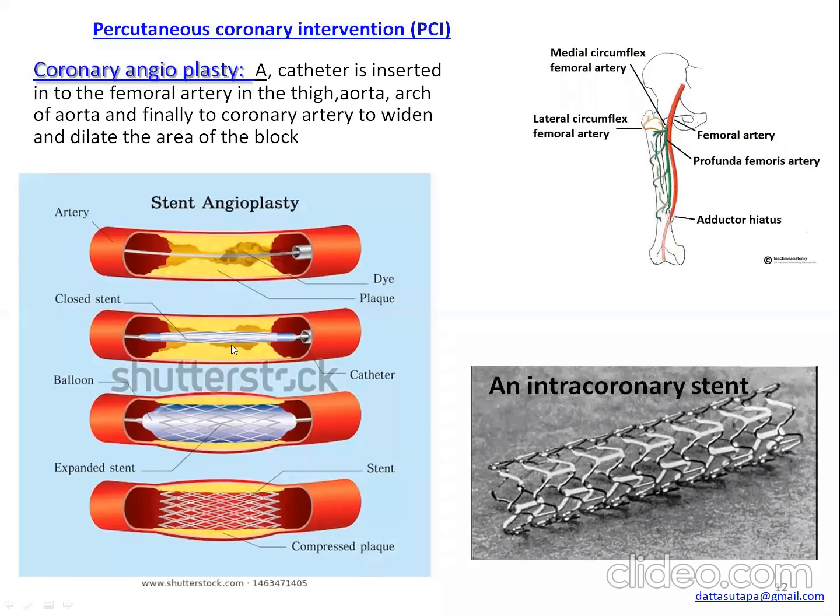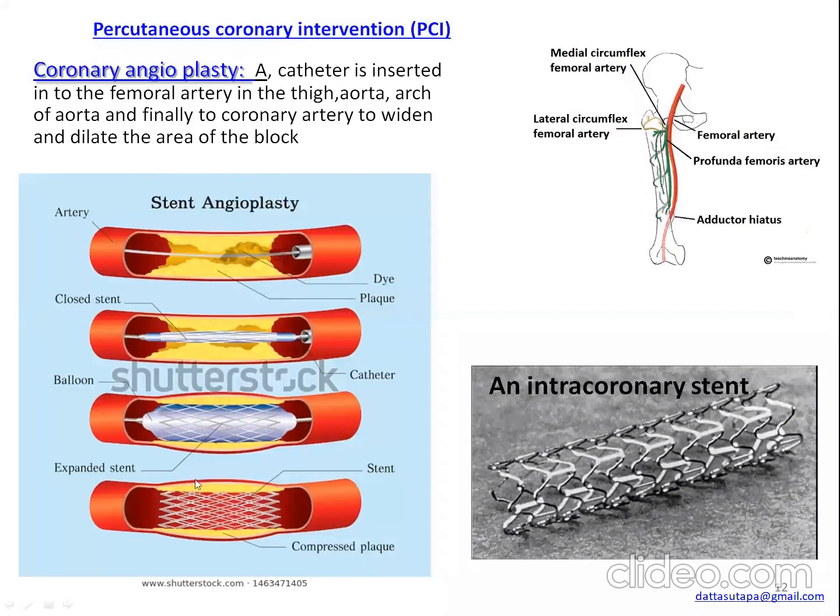Okay. When it reaches to the plaque region, there is subsequent inflation and deflation of the balloon. As the balloon inflated, it compresses the plaque. So, see, as the plaque is compressed, the lumen enlarges.